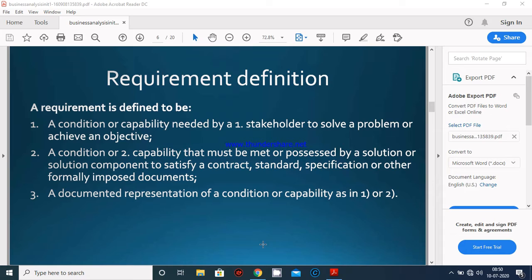Now, requirement definition. A requirement is defined to be a condition or capability needed by a stakeholder to solve a problem or achieve an objective. Second, a condition or capability that must be met or possessed by a solution or solution component to satisfy a contract, standard, specification or other formally imposed documents. Third, a documented representation of a condition or capability as mentioned in points 1 and 2.